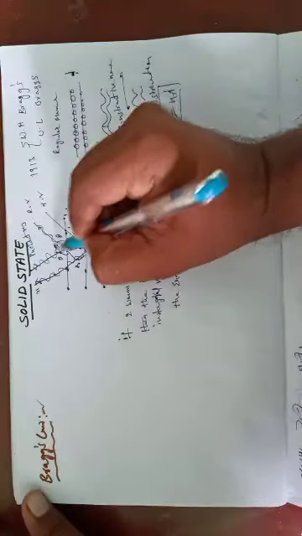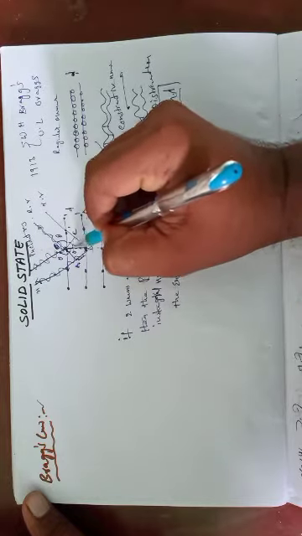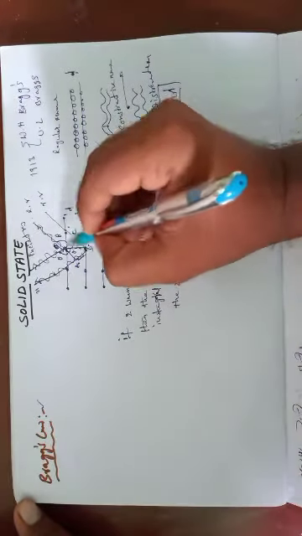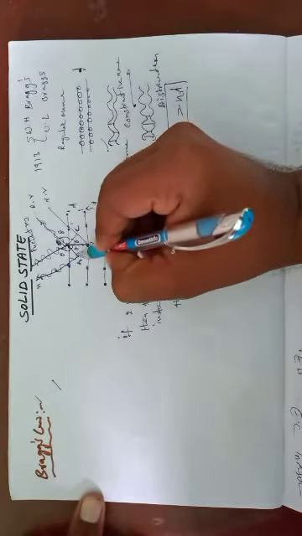Suppose we derive the Bragg's equation. This is O, and this is also theta, this is also theta. Okay students, this is theta, this is theta. Now we discuss these triangles.